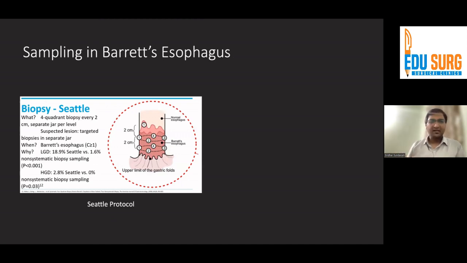Sampling in Barrett esophagus is of critical importance, and we should know the protocols for biopsy. Often they use something called the Seattle protocol, wherein they do a 4-quadrant biopsy every 2 centimeters. So every 2 centimeters in the length of the Barrett, they will do a 4-quadrant biopsy. Why is this done? Because clearly, if you do a non-systematic biopsy sampling versus a systematic biopsy sampling, the chance of detecting dysplastic lesions or early esophageal adenocarcinomas is much higher.